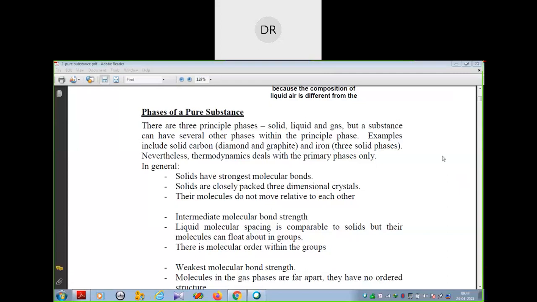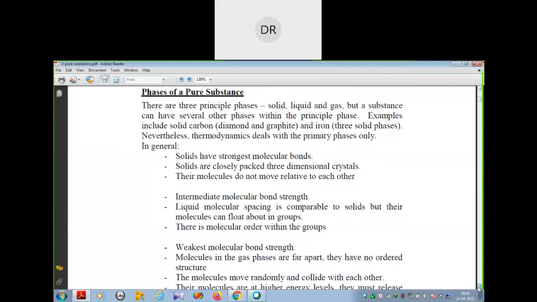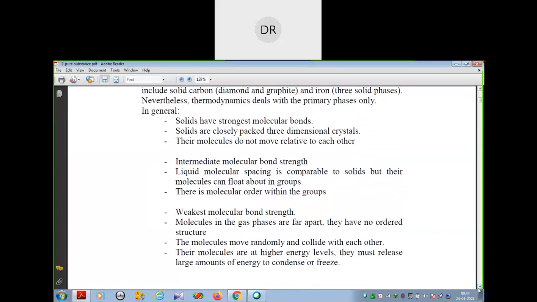And gases have the weakest molecular bond strength, because of which they can float very easily. You don't feel any weight, and they don't have any ordered structure; they are random. Molecules in the gas phase are far apart and have no ordered structure.